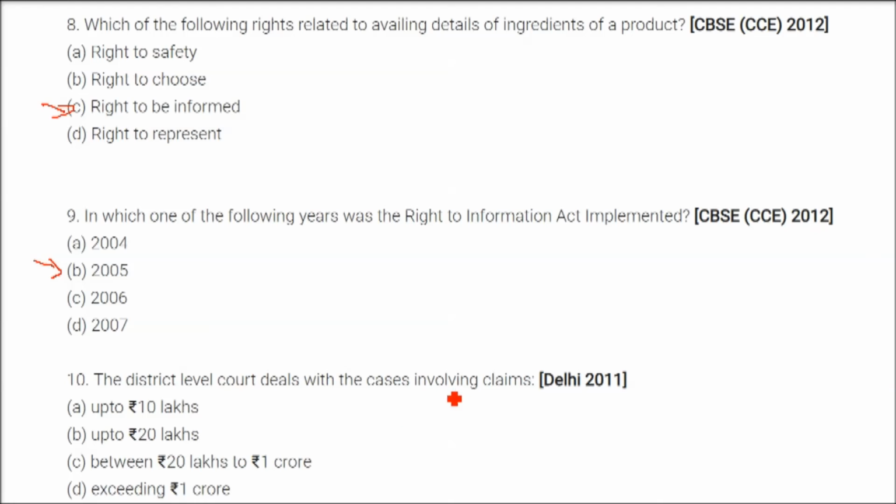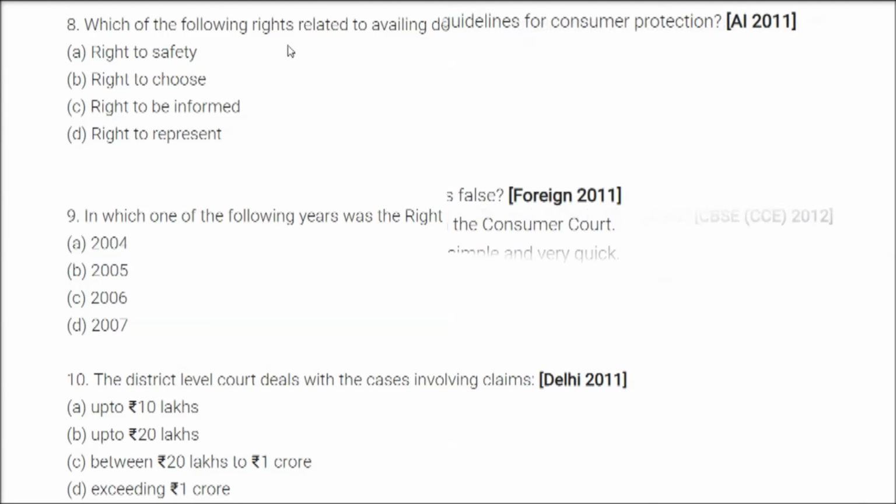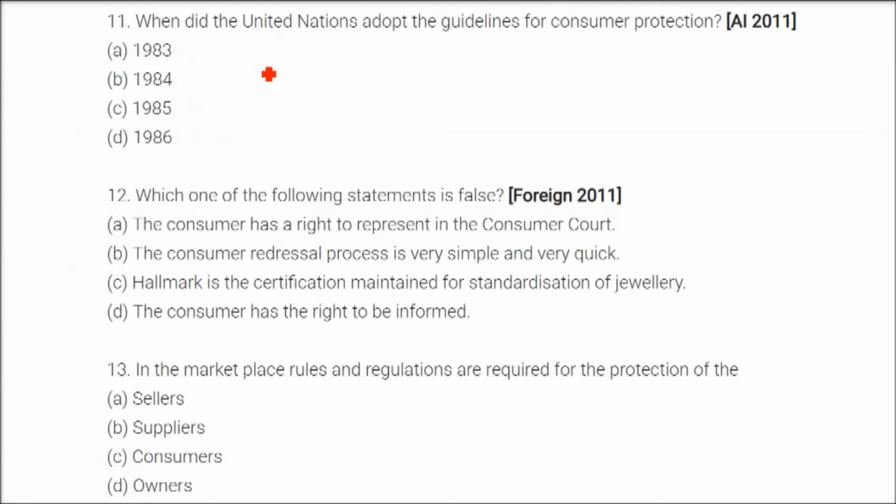The district level court deals with cases involving claims. This we have already seen. So the answer is up to 20 lakhs. This 20 lakhs to 1 crore is the state level, and the national level is exceeding 1 crore. When did the United Nations adopt the guidelines for consumer protection? This happened in 1985.